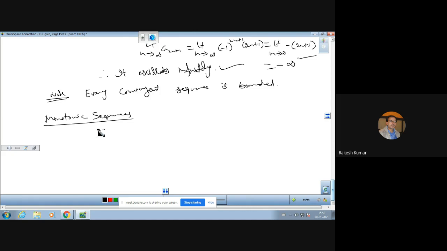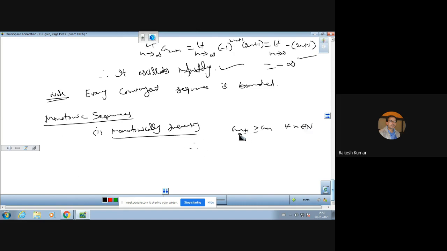So what is the first definition? That is monotonically increasing. Monotonically increasing means a sequence a_n is said to be a monotonically increasing sequence if a_(n+1) is greater than or equal to a_n for all n belongs to natural numbers.